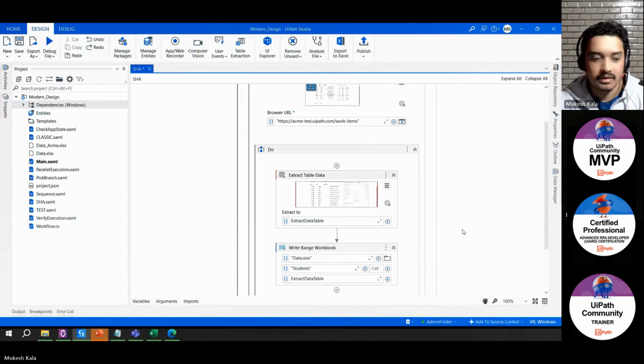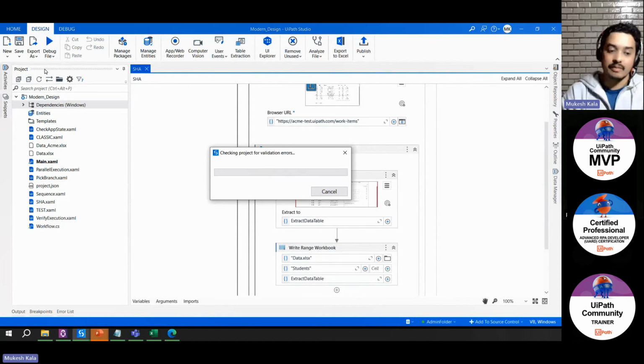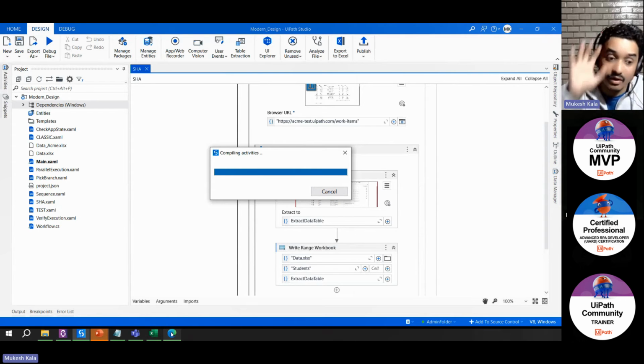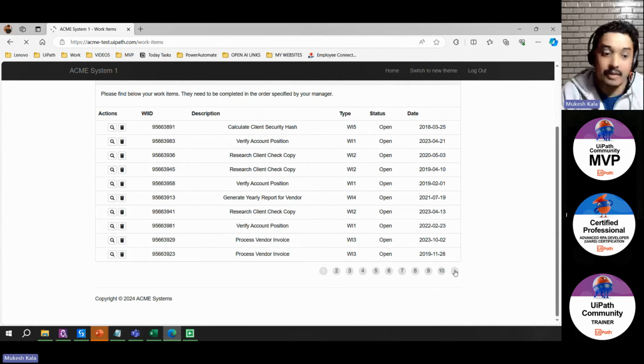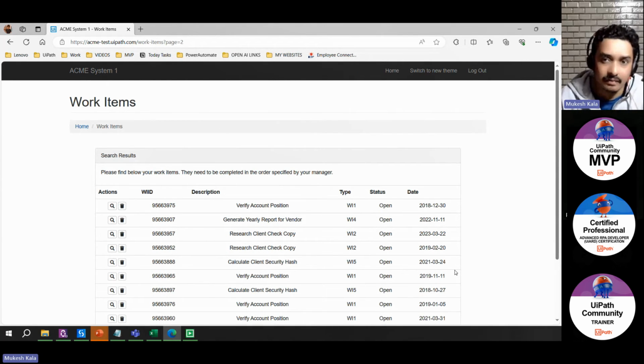That's it. Now, if I go here and I simply run this automation, you see what happens, right? I just used 2 activities, 2 clicks. And it will now extract all this information from the web page and put it into an Excel for me. If I have to do it as a human, I have to copy, paste, copy, paste. I might make errors. It might take a lot of time. Now you can see my hands. The robot is automatically extracting the information from the pages.